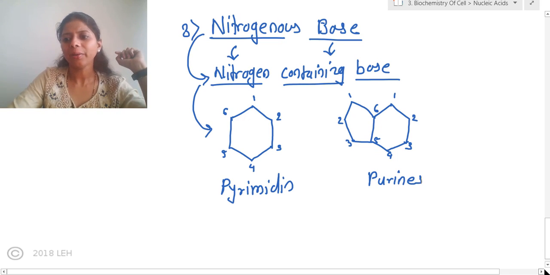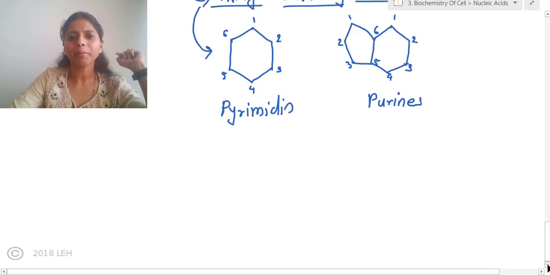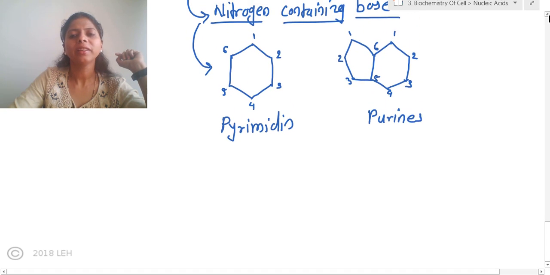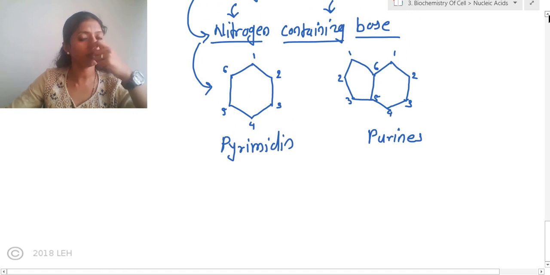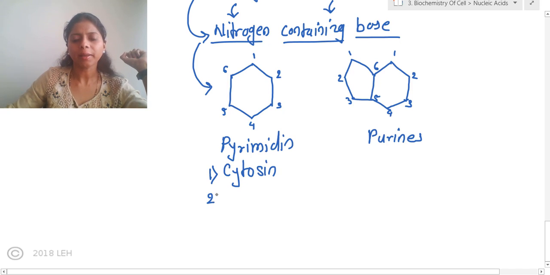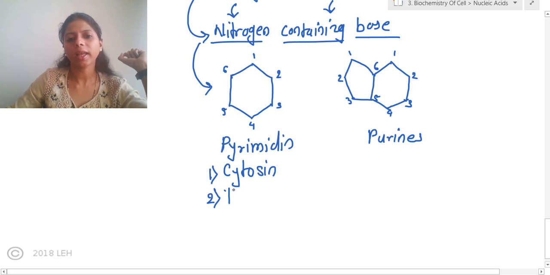Now when we consider pyrimidines, there are 3 different types of pyrimidines found in nucleotides. The first type of pyrimidine is called cytosine. The second one is called thymine.